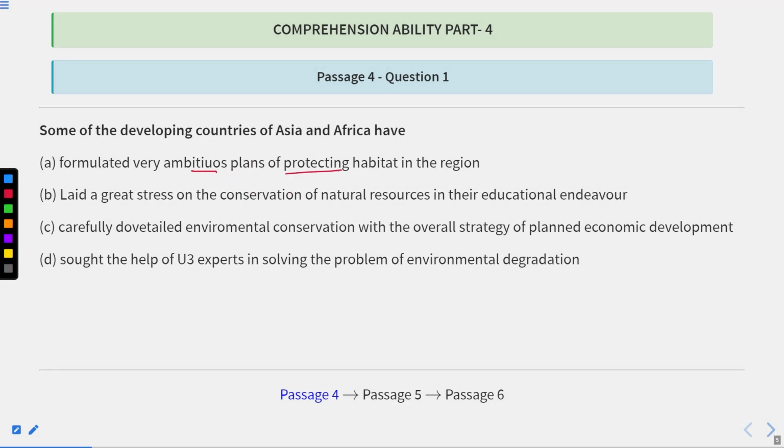formulated very ambitious plans for protecting habitat in the region. Now, this is not given. Laid a great stress on the conservation of natural resources in their educational endeavor. No, they were talking about environmental policy or the economic development plan. Dovetailed means when something fits into a strategy or purpose, or when something is explained properly. So carefully dovetailed environmental conservation with the overall strategy of planned economic development. So obviously this is the correct statement. So C is the correct answer. According to that particular line, answer C is absolutely correct.